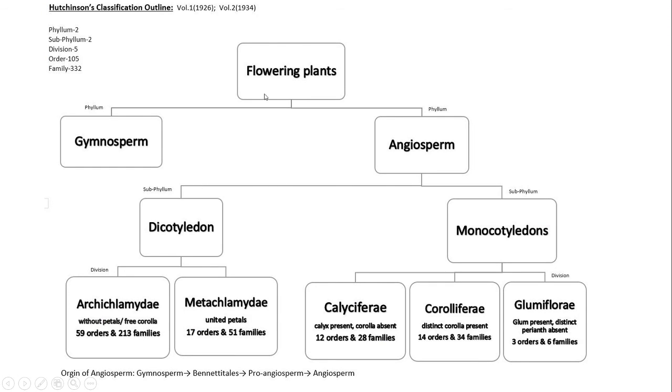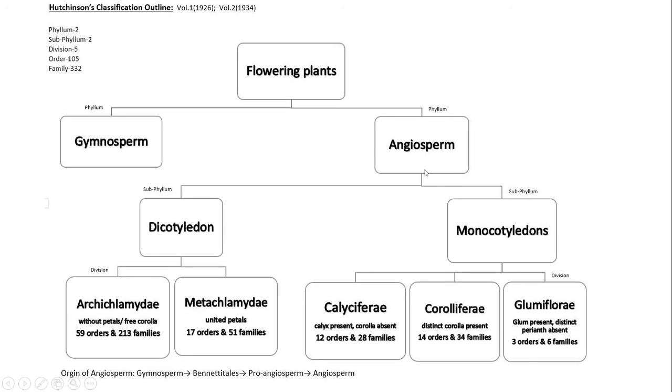This is an outline of John Hutchinson's system of classification. John Hutchinson divided the phylum into two different groups. Then the subphylum is again divided into two different groups. Then the division is in 5 groups. There are 105 orders and 332 families. So flowering plants were divided into gymnosperms and angiosperms.